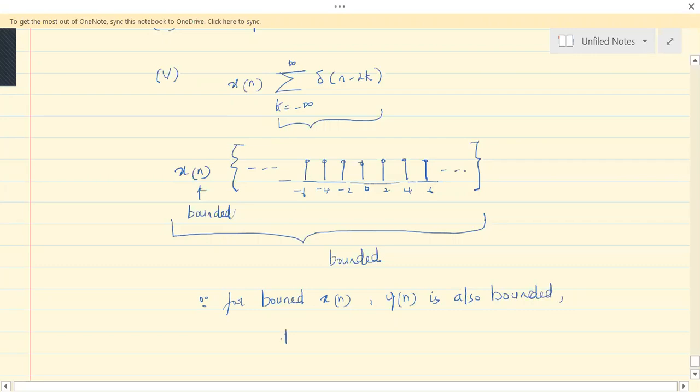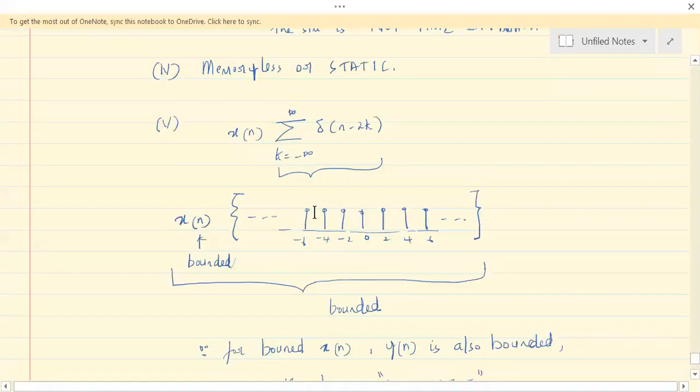Okay, the system is BIBO stable. So I've just given you the justification here. But this is not a very good presentation of what we have done. Okay, what we have understood. So what you can say, just for your understanding.